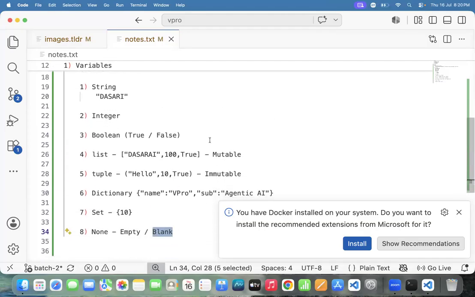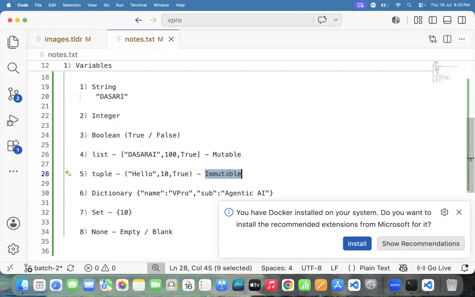Fine. Python supports how many data types? 8 data types. What is the first data type? String. What is the second data type? Integer. What is the third data type? Boolean. What is the fourth data type? List. Is it mutable or immutable? Mutable. List is mutable here. Whatever the list is there, the list is mutable.